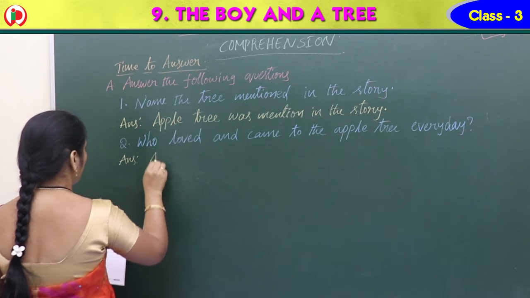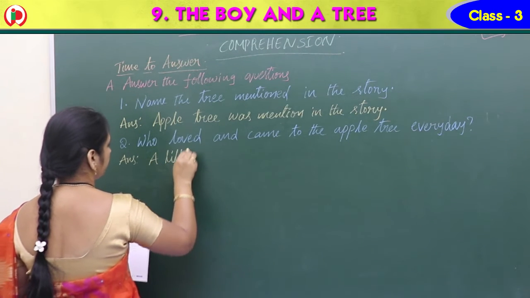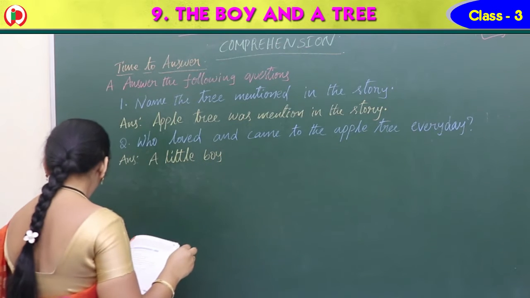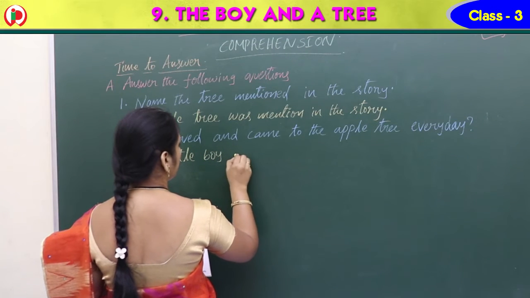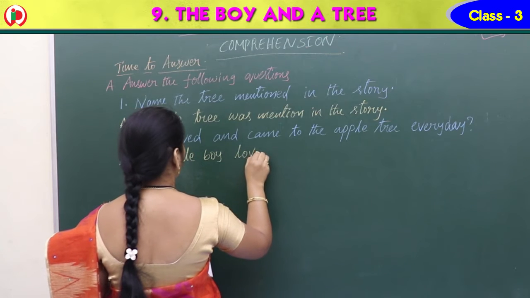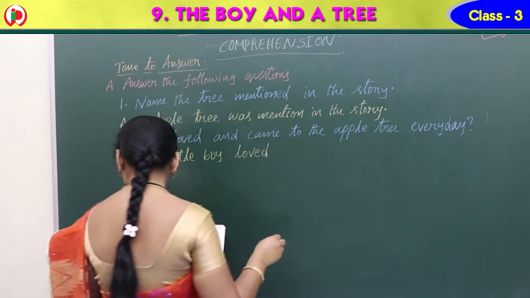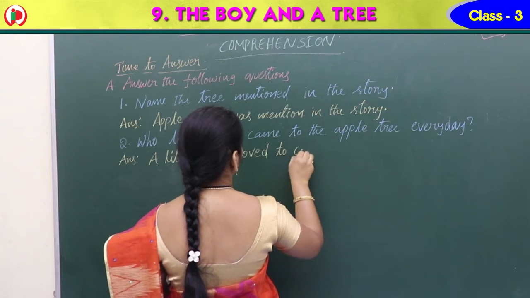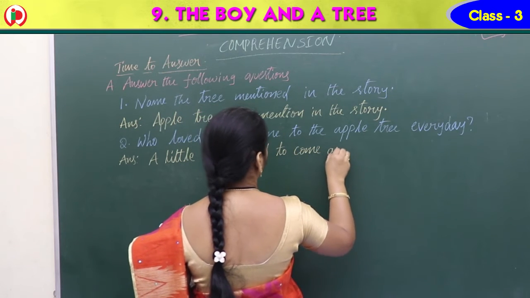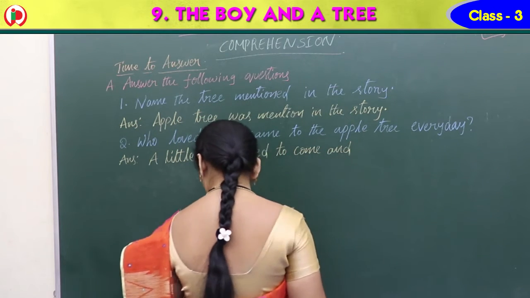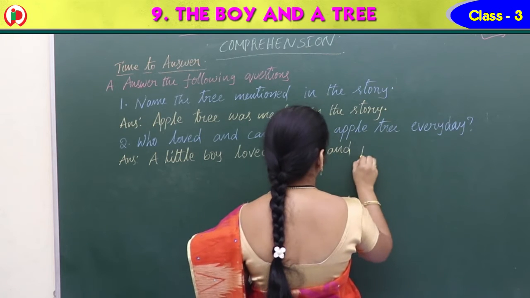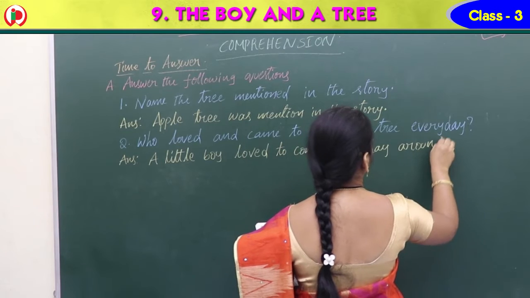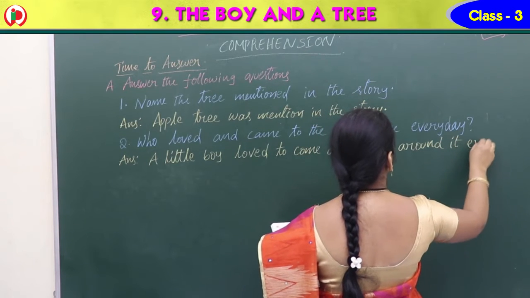Answer: A little boy loved to come and play around it every day.